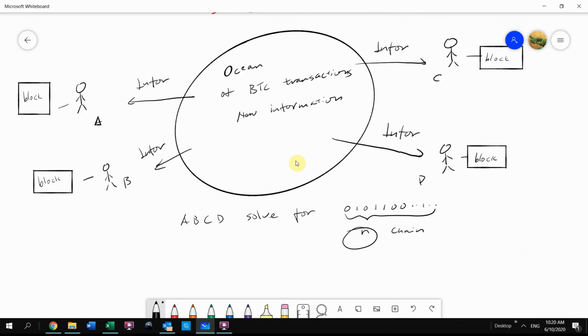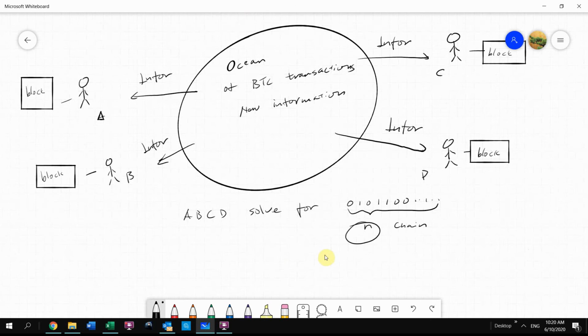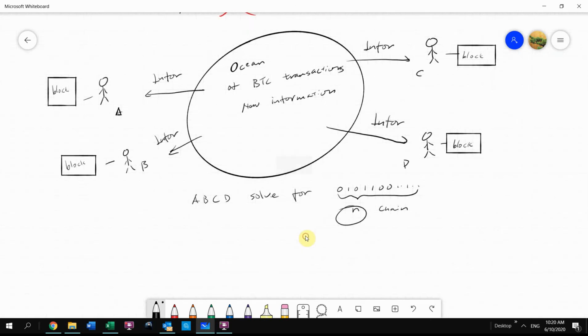So back to the previous illustration, we have 4 Bitcoin users, and they all speak binary language. And everybody not only needs to build up their own blocks from this ocean of transaction information, they also need to solve for the chain to connect the block to the existing blockchain system. So let's say right here you have the existing blockchain.